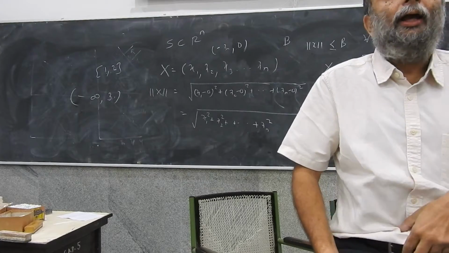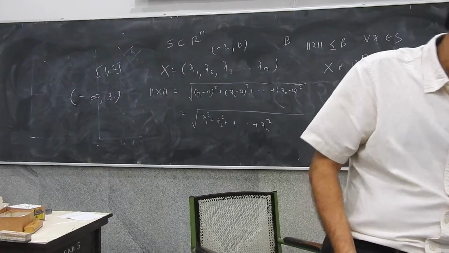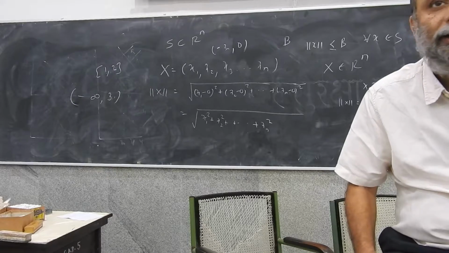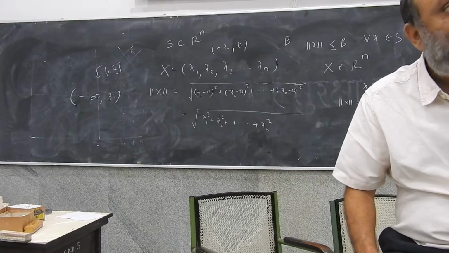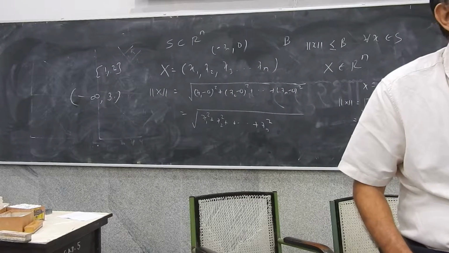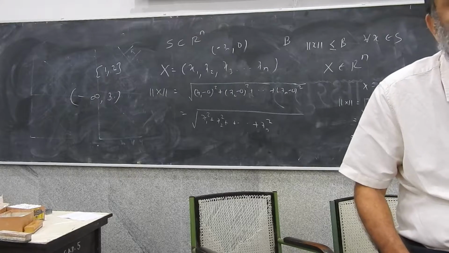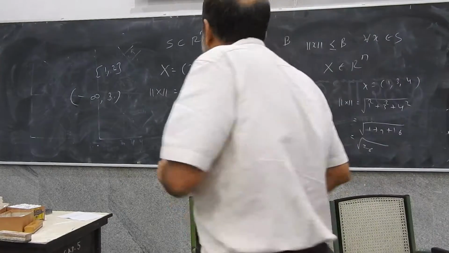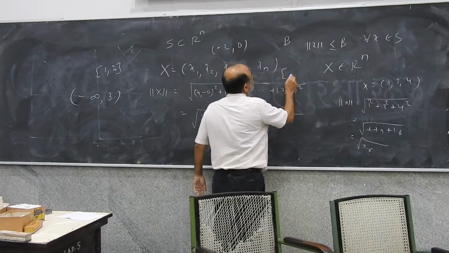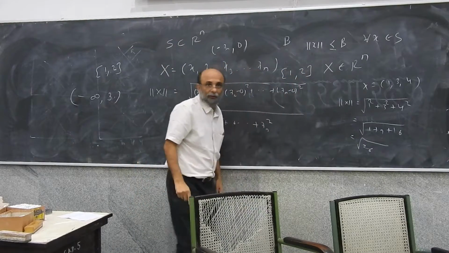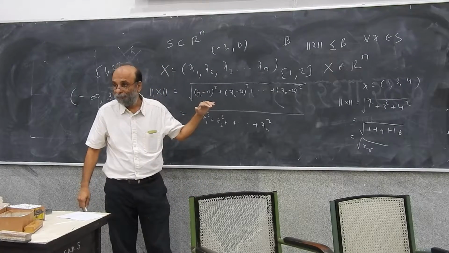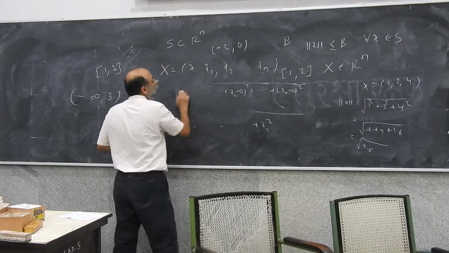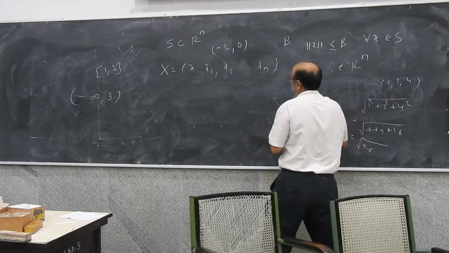Everybody gets it? Okay. Now, as I said, bounded sets can be closed in R, or open in R. What is of great interest to us is closed and bounded sets in R, sets which are closed and bounded. So, for example, think of a closed and bounded set in R. What is the importance of this set? Why are we so much concerned about closed and bounded sets in R?